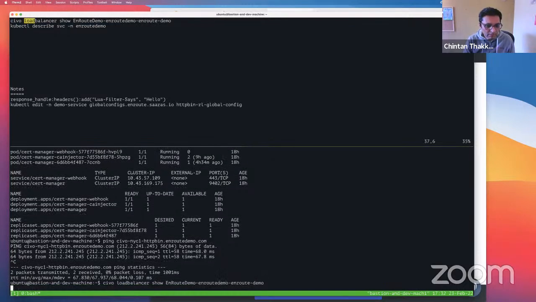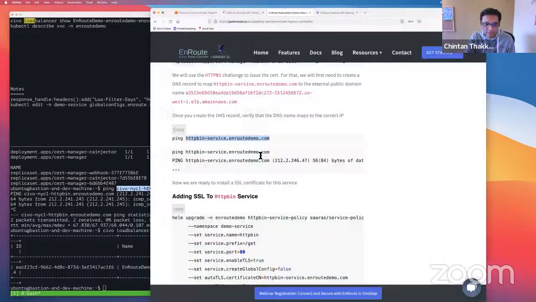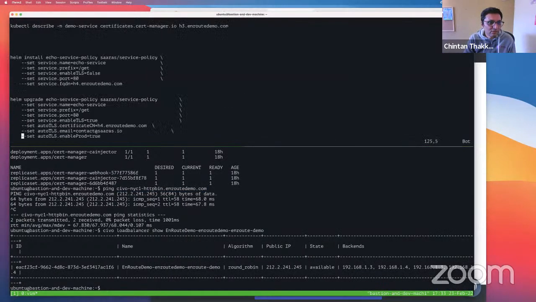So here I look at the load balancer. The load balancer external IP is 245, and we have set the DNS name to 245. What this means is when Let's Encrypt is trying to verify this, it knows that it needs to come to our service, because we have a cert manager running and we have all the infra running there to say, hey, come here and verify this. So here is the one command that lets you do that.